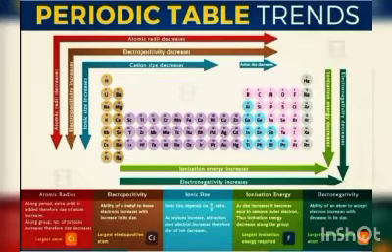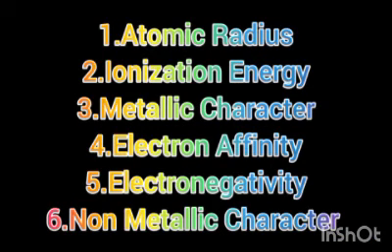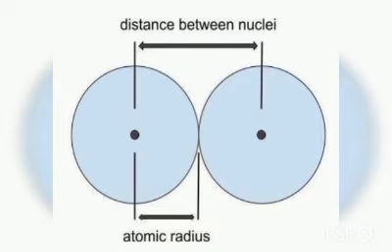Have a look at this picture displayed here. First of all, we will learn atomic radius, ionization energy, metallic character, electron affinity, electronegativity, and finally non-metallic character. The first one is atomic radius. We also call it atomic size. What is the meaning of atomic radius?